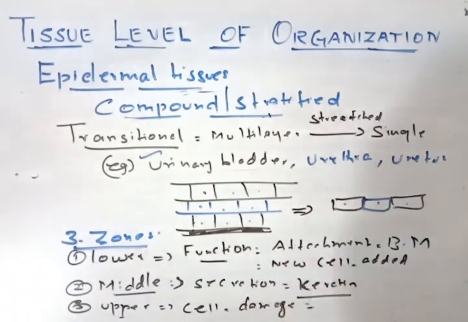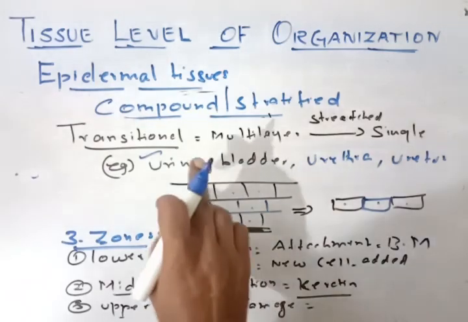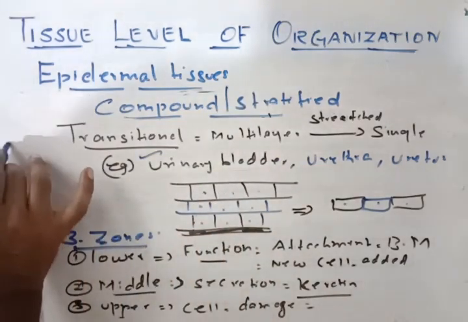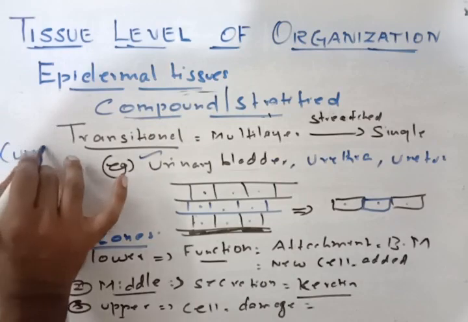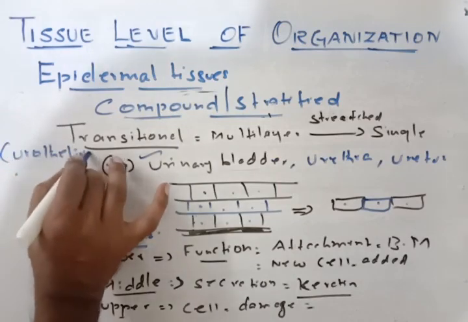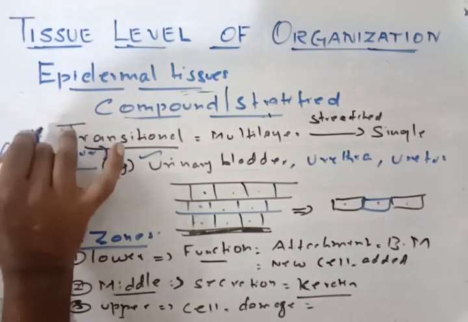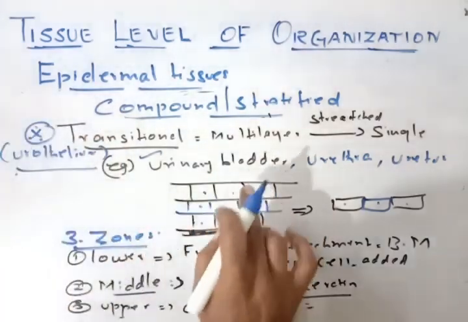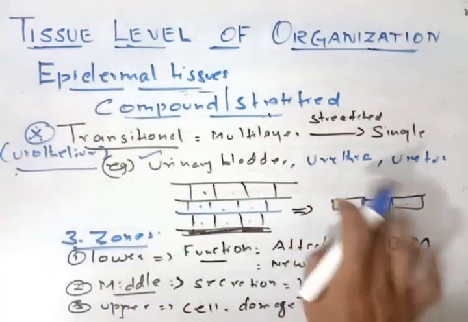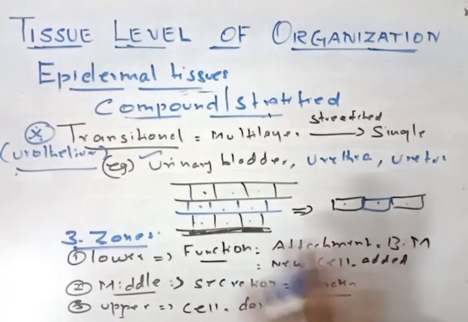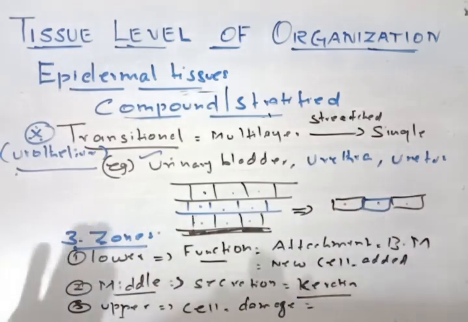This transitional epithelium is also called urothelium. Don't forget it. This is not in the book, so you can note it down. Urothelium is present in the urinary bladder, urethra and ureters, so it is called the urothelium.